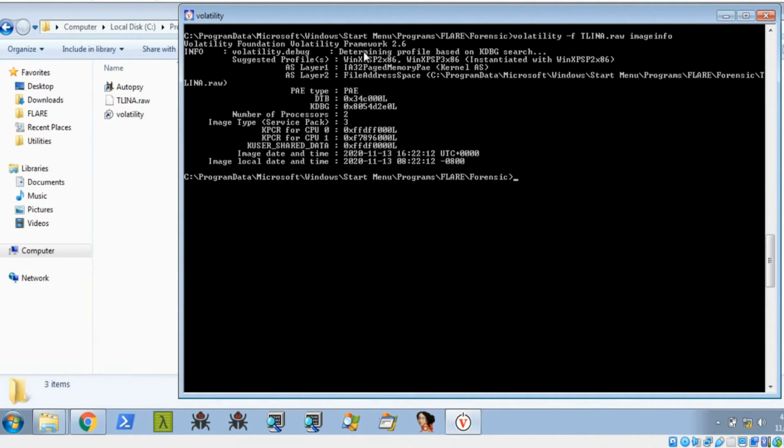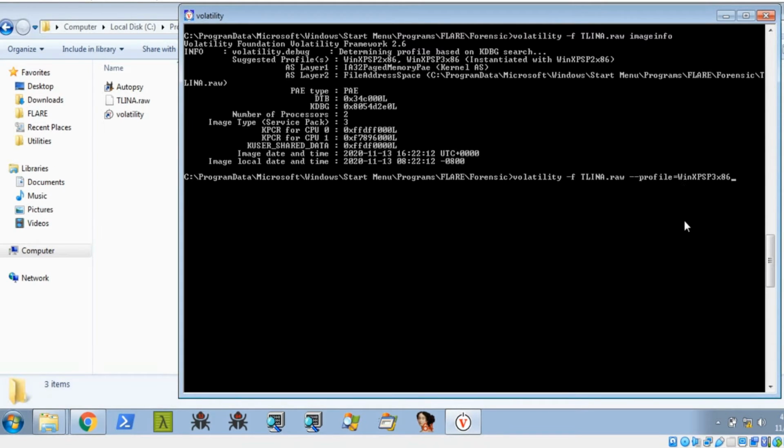So these are the profiles for that dump memory image: WinXP SP2 and SP3. So we need to get information inside that profile. So type volatility -f, the image name, and you need to give --profile= the profile name.